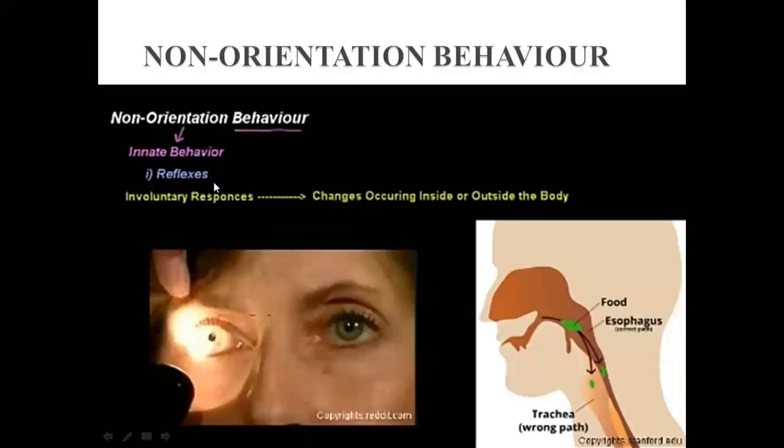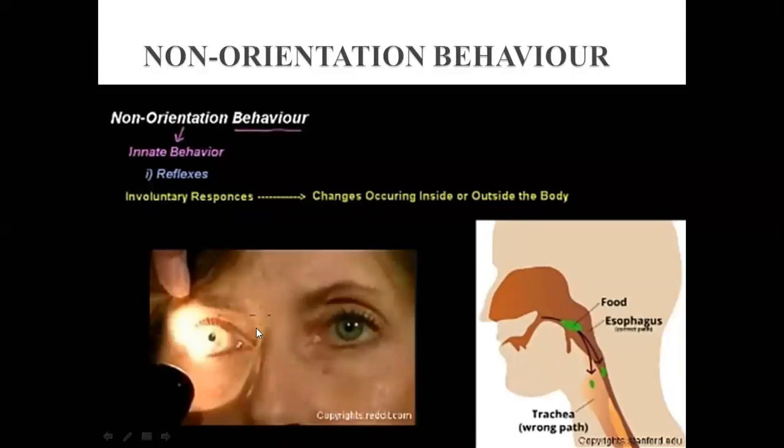What are reflexes? You have already discussed it in nervous coordination, the reflex section and the reflex arc, if you remember. Reflexes are involuntary responses.